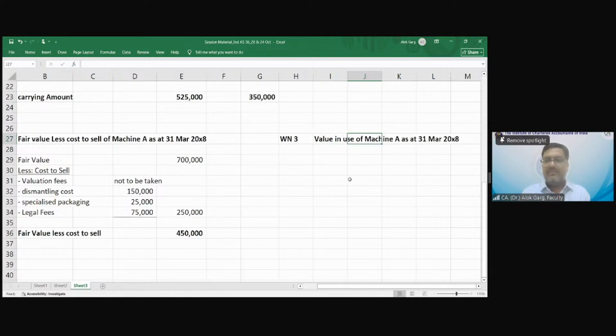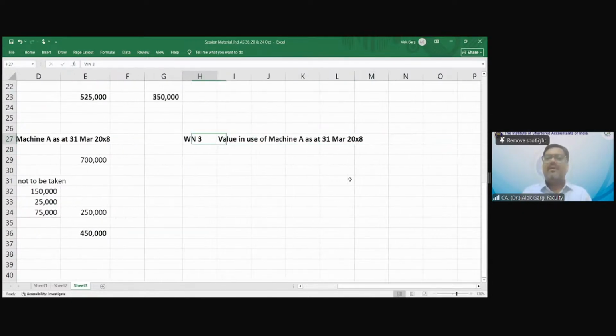No, sir. Because it is not generating independent cash flow. Value in use of machine A.